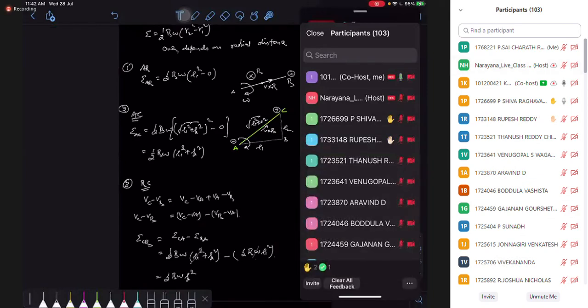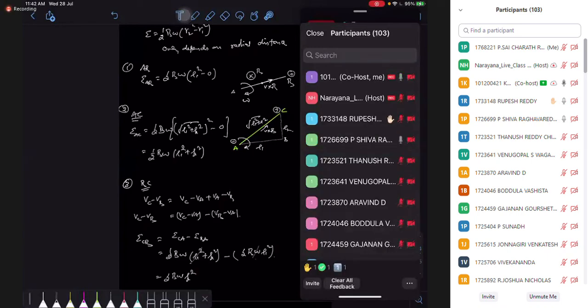Yes, Shiva. Sir, in the third case, by using the formula, we cannot solve, sir. You can solve by using the formula also, but how to apply the formula, I tell you the logic behind it. You understand this logic here? Yes. Okay.